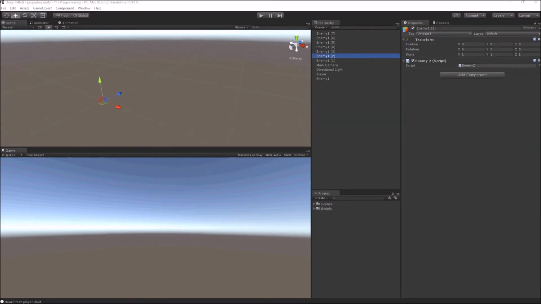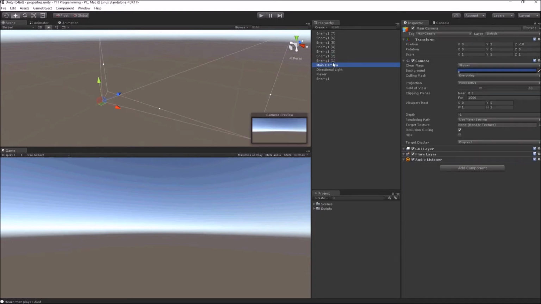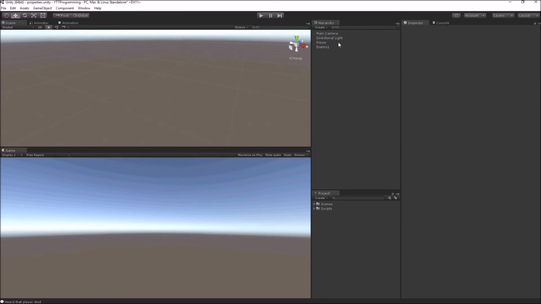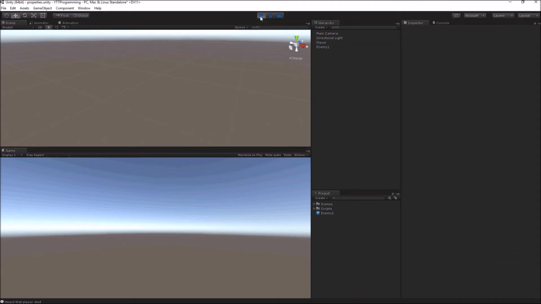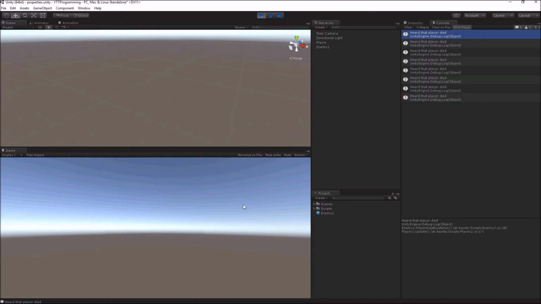Now I will show you how this system responds to dynamic enemies or enemies that are instantiated during runtime. So let's delete these extra enemies and create a prefab of my enemy, and we will spawn that enemy during runtime, and let's see if that enemy gets the notification of player death.